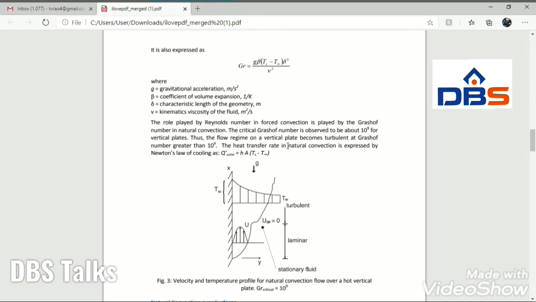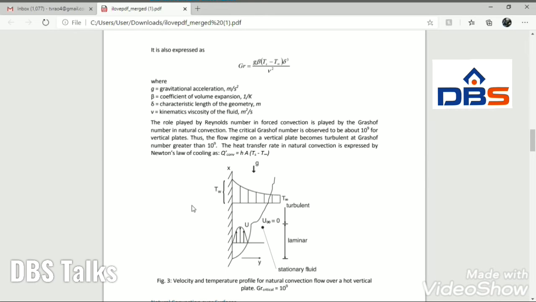So in the flow region of a vertical plate, if Grashof number is more than 10 to the power of 9, it is a turbulent flow. If it is less than 10 to the power of 9, we can consider it a laminar flow. And generally final heat transfer we can calculate by hA into Ts minus T infinity. This is Newton's law of cooling. It's a convection heat transfer equation.